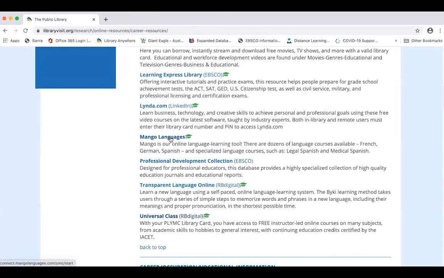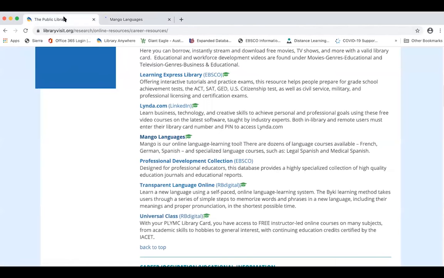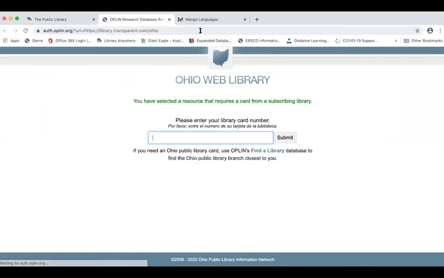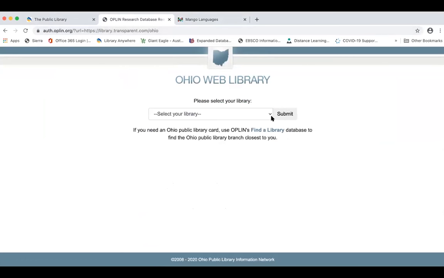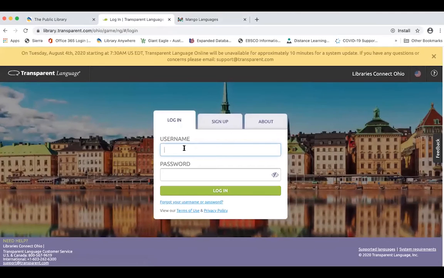We have 2 other educational resources available for job seekers here. We have Mango Languages and we have Transparent Language Online. With Transparent Language Online, when you're outside the library, you do have to sign in first with putting in your library card and choosing what library you're from. And once this part comes up, then you still have to sign in now with your personal account. This one uses a username.